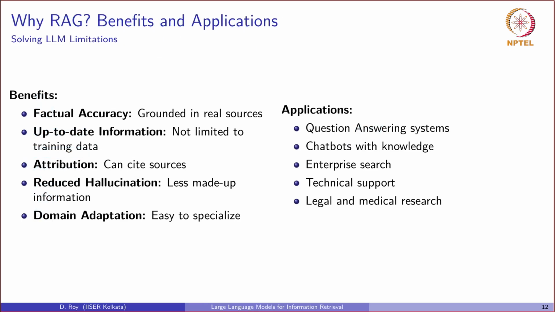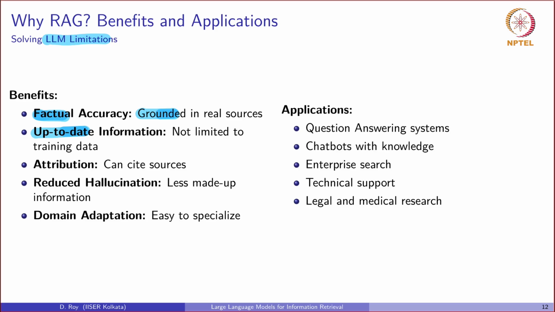So why has RAG become so dominant? Because it directly addresses the core weakness of pure LLMs. LLMs on their own can hallucinate, can be stuck with their training data cutoff, and cannot attribute their sources. On the other hand, RAG actually grounds the LLM in factual and up-to-date information retrieved from some trusted corpus or trusted sources.